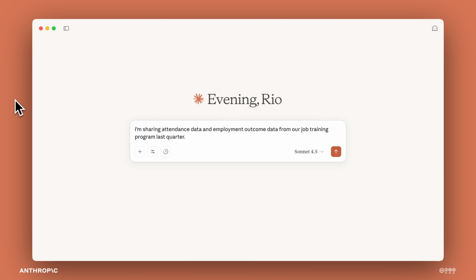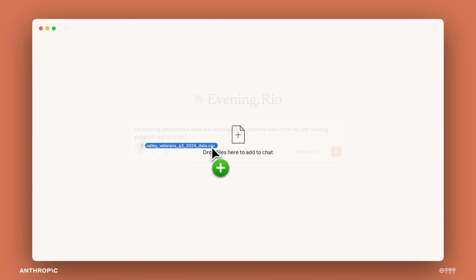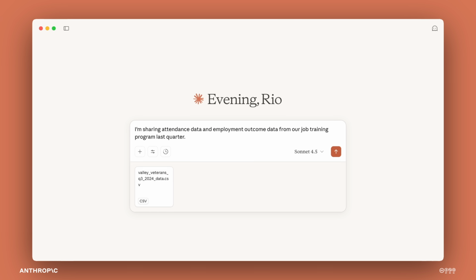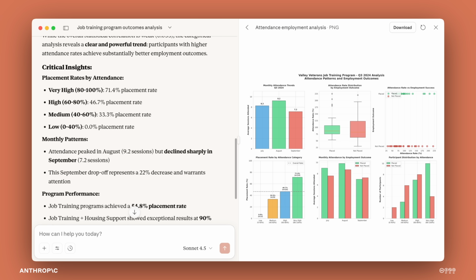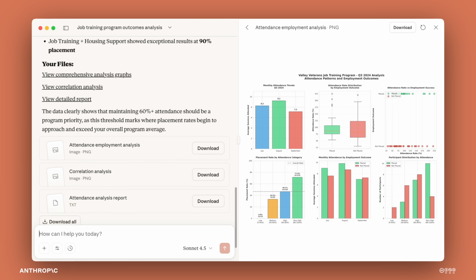Rio uploads the data and starts to work with AI, using description and discernment to perform his analysis. Only each time the AI responds, Rio is going to check the results against what he knows to be true and jot down potential gaps in AI's reasoning. Sometimes additional description helps AI get the outcome he's looking for. In these cases, Rio knows he has to include that kind of information for future data analysis tasks. Other times, Rio might find legitimate capability gaps. This is the delegation diligence loop in action. Rio's diligence to evaluate the model's capabilities can change what he chooses to delegate to AI in the future.